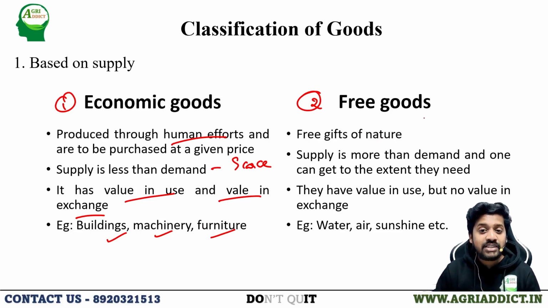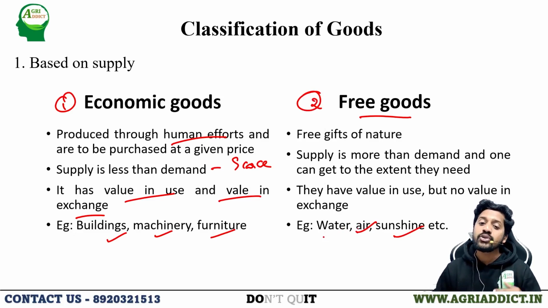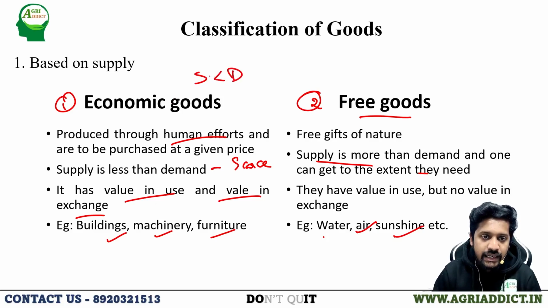Coming to free goods, what is the difference between an economic good and a free good? Free goods are nothing but the free gifts of nature. For example, water, air, sunshine, everything comes under free goods because they are abundant in nature. We don't have to procure them from one person. We don't have to pay a price because their supply is more than the demand by the consumer. So for economic goods, supply is less than demand. Here supply is more than demand, and they have value in use.